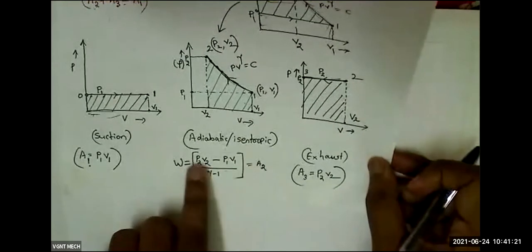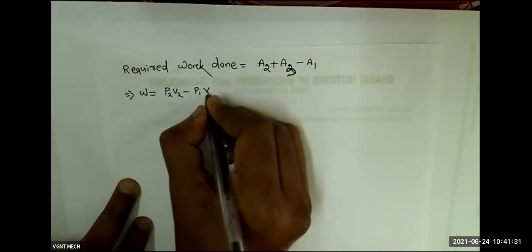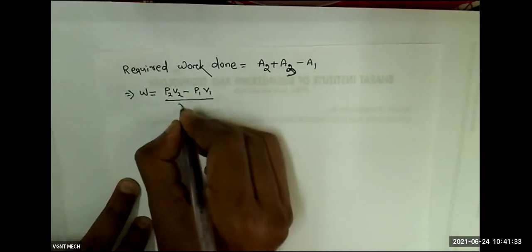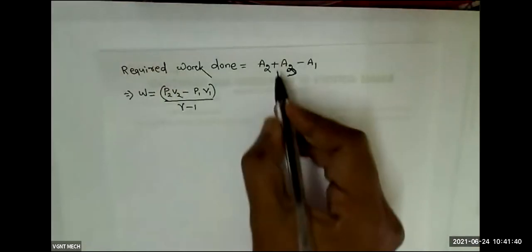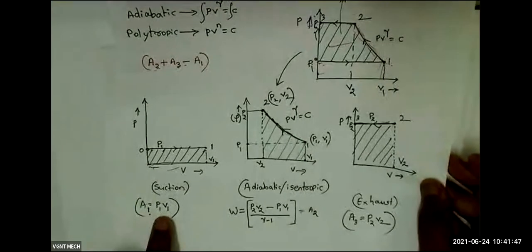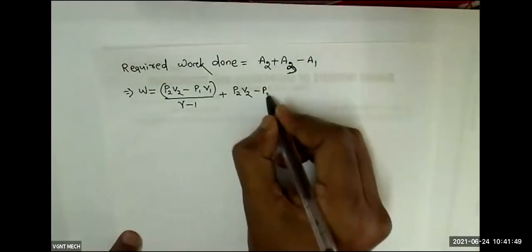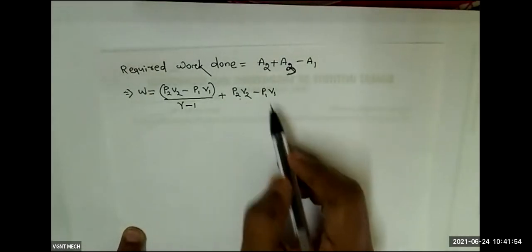A2 we have got as P2 V2 minus P1 V1 divided by gamma minus 1. So in place of A2 we write P2 V2 minus P1 V1 divided by gamma minus 1. A3 is P2 into V2, and A1 is P1 into V1, so minus P1 into V1. So A2, A3 and A1 values are these.